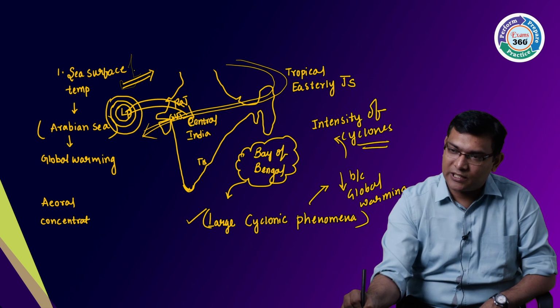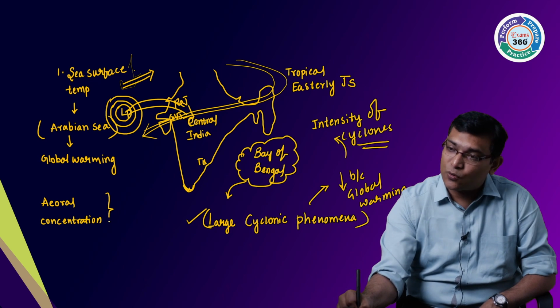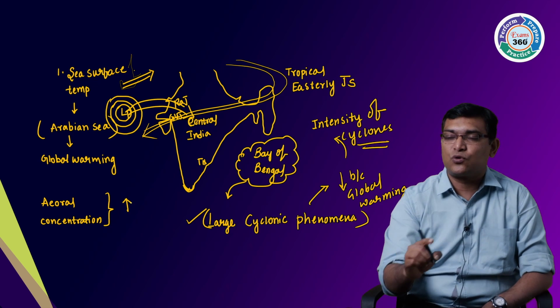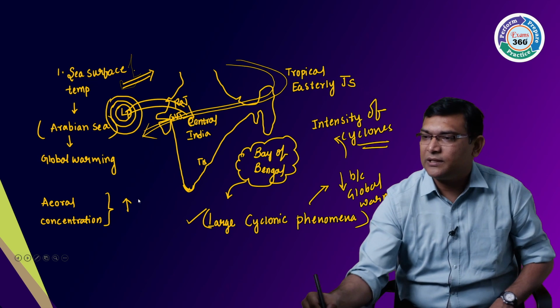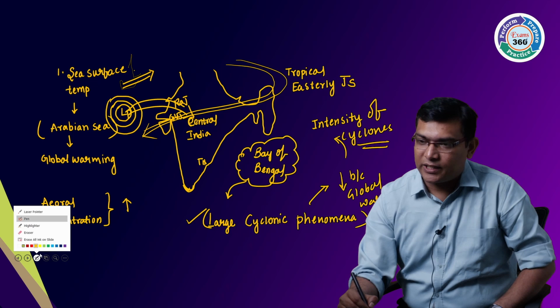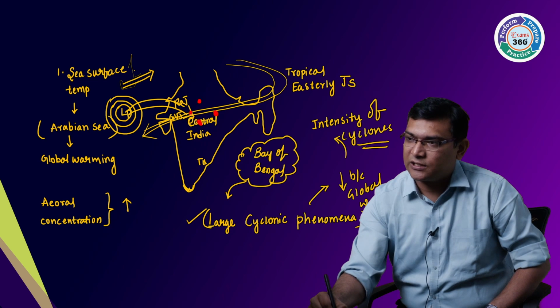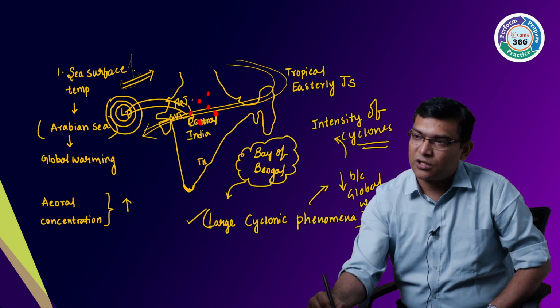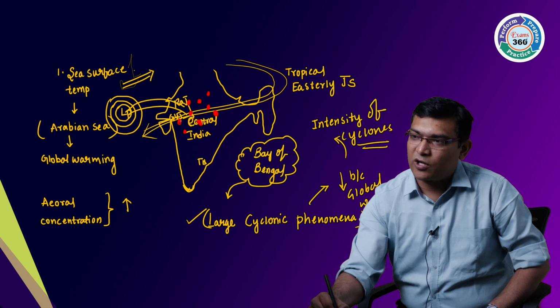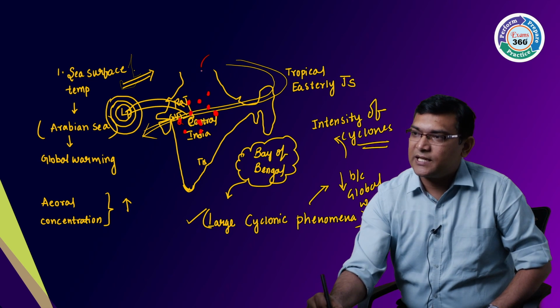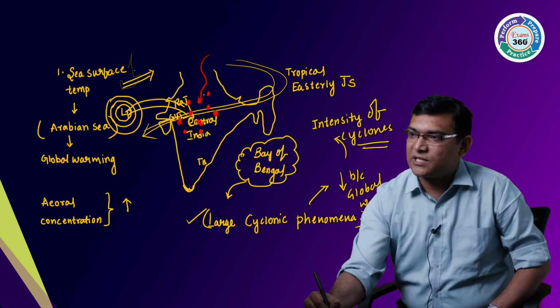So what will happen here in this case, if the aerosols are increasing? Suppose, look here, if these aerosols are increasing in central India because of climate change and global warming. Can I say the insolation which is there will be reduced?